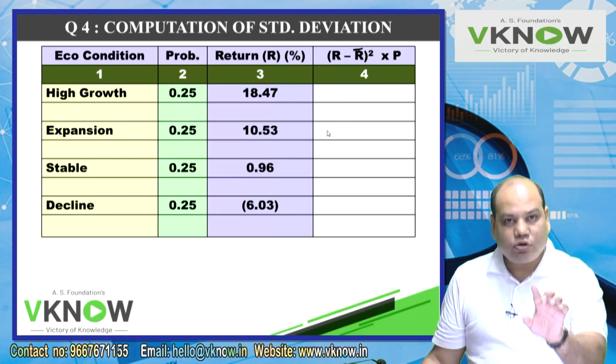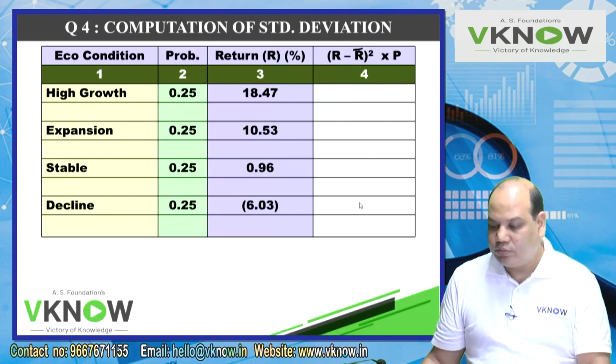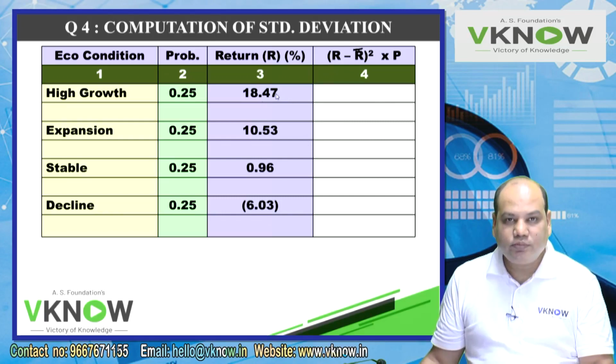So listen to me, first all clear because I have to add also. 18.47 minus 5.98, equal to, square, into 0.25 equal to, memory plus, 39.